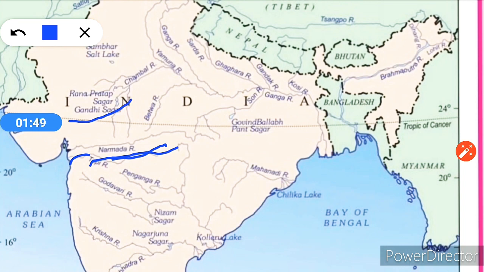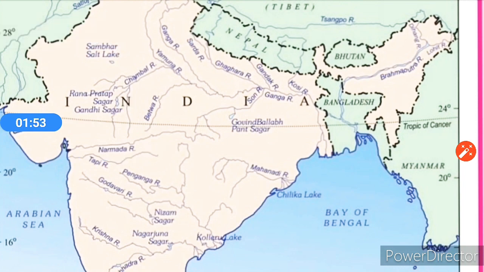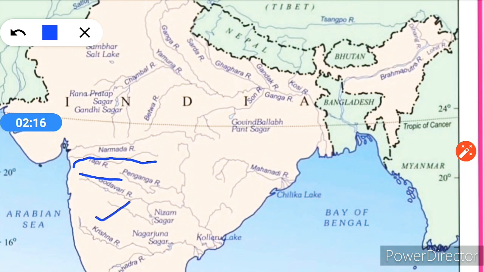Then we will see the Tapi. The Tapi river rises in the Betul district of Madhya Pradesh. It flows in a rift valley parallel to the Narmada. See here, this river covers parts of Madhya Pradesh, Maharashtra and Gujarat.